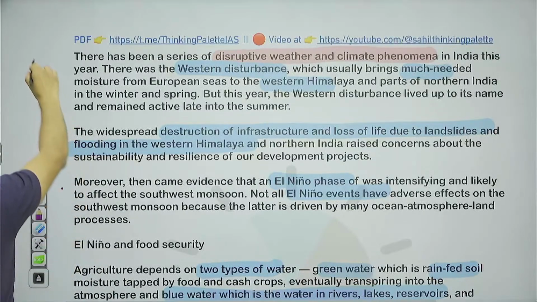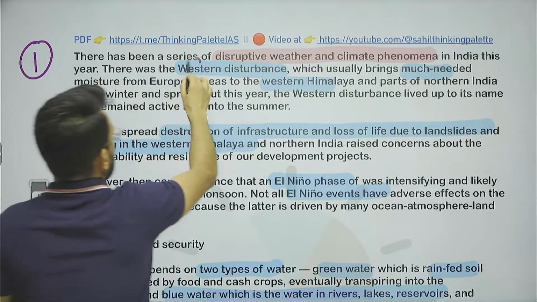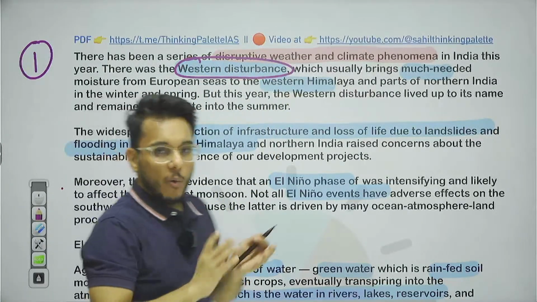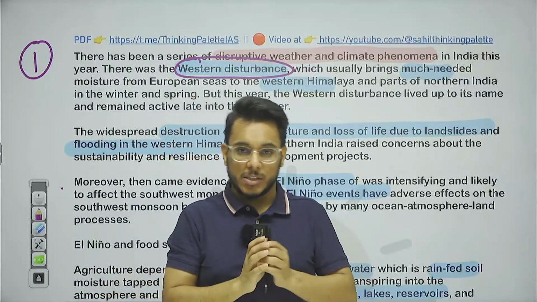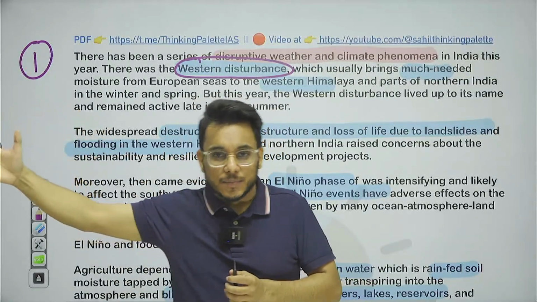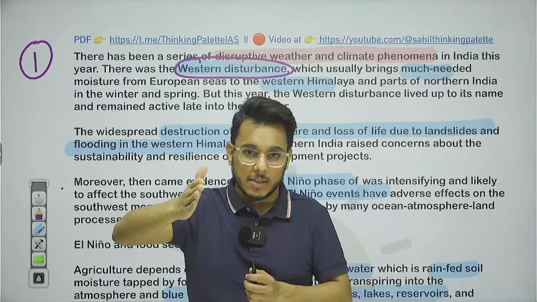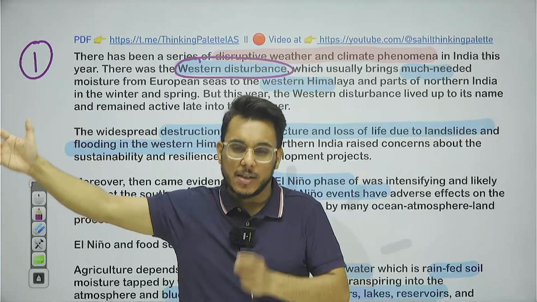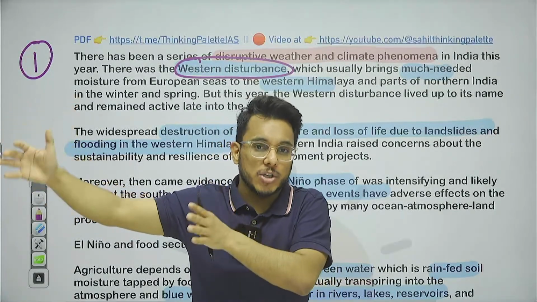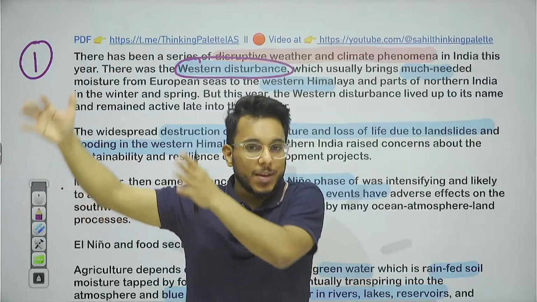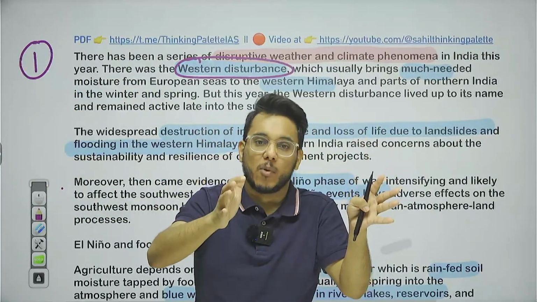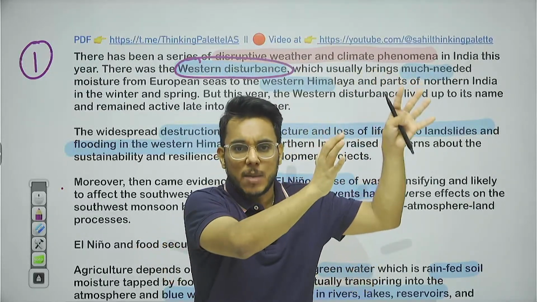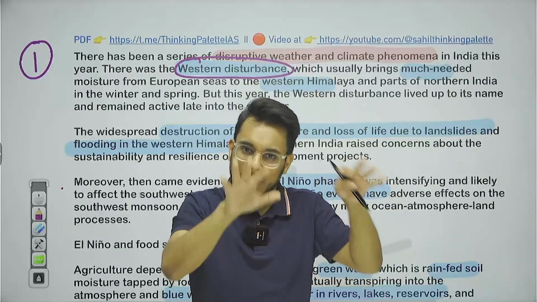Now, first of all are the western disturbances. So basically, guys, when we talk about western disturbances, these are particular patterns of the wind system which come from the west. Therefore they are called the western disturbances. Usually they carry moisture from the region of the Caspian Sea and Black Sea, and that moisture is carried into the Indian subcontinent in the winter season. And when these western disturbances collide with the Himalayas, they shed moisture in the Indian subcontinent.